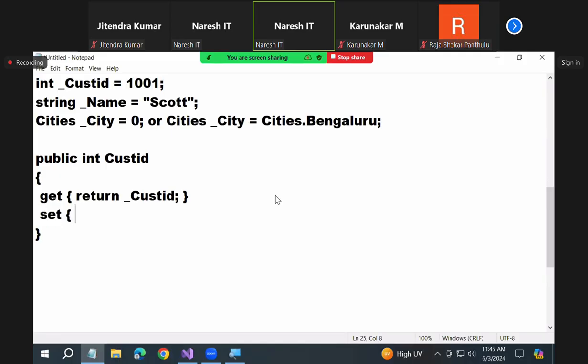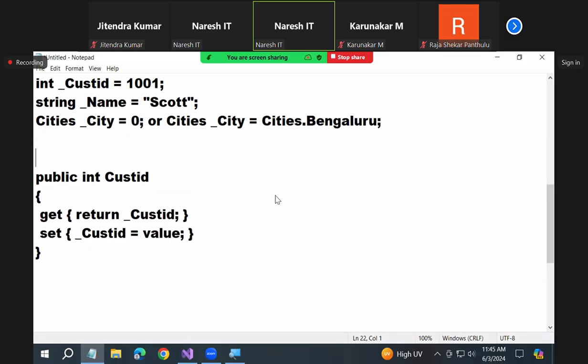Set underscore customer ID is equals to value. Come on. I want to define a property on the name now. Fast. Public. You're telling like LKG students, public string name. What is it? Yeah, public string name. Then what is it?